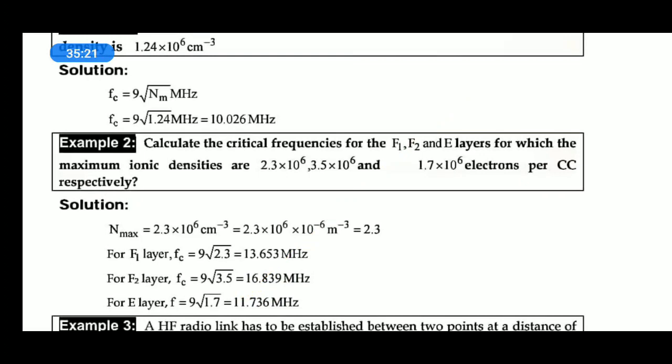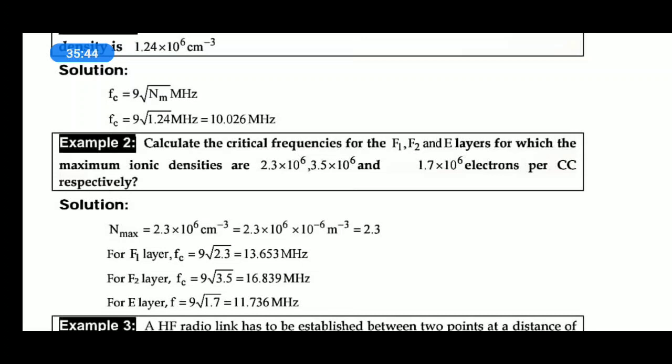When you convert centimeter cube into meter cube, centimeter is equal to 10 to the power of minus 2 meter, and whole cube gives 10 to the power of minus 6, hence 2.3 into 10 to the power of 6 per centimeter cube is the same as 2.3 under root.